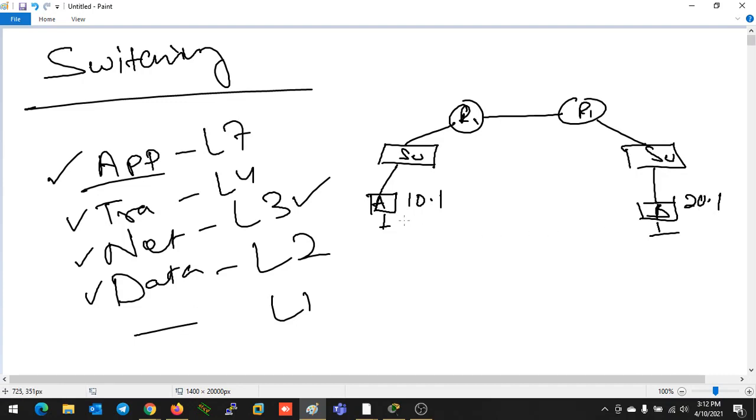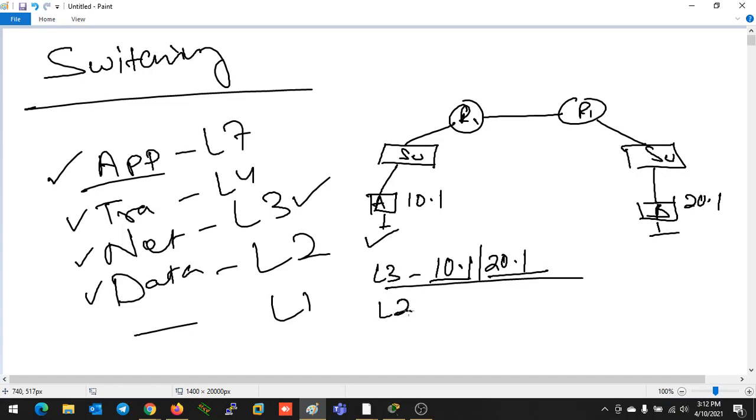So how is the data moving right now? Device A is trying to communicate with device B, so it wants to send data. To send any kind of data, your device needs a destination IP address. According to the OSI model, at layer 3 you type the source IP address 10.1 and the destination IP address 20.1, because 10.1 wants to send data to 20.1.